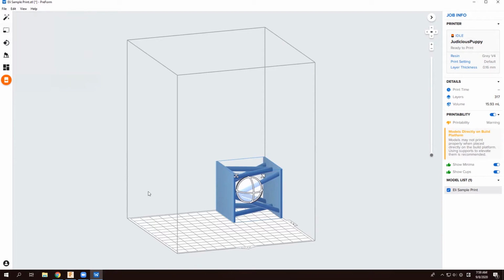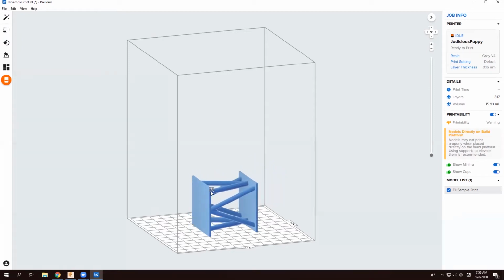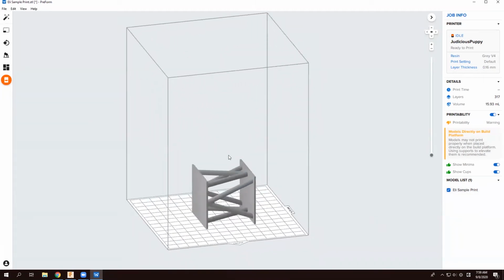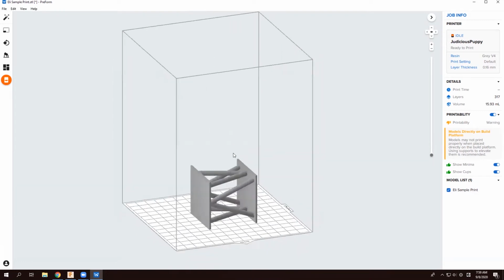We'll close this. We can move this around on the build platform by selecting this arrow icon. We can put it centrally if we like. And we can rotate it with the rotate icon. If you want to rotate the view, the left and right-hand mouse button at the same time will rotate the view.